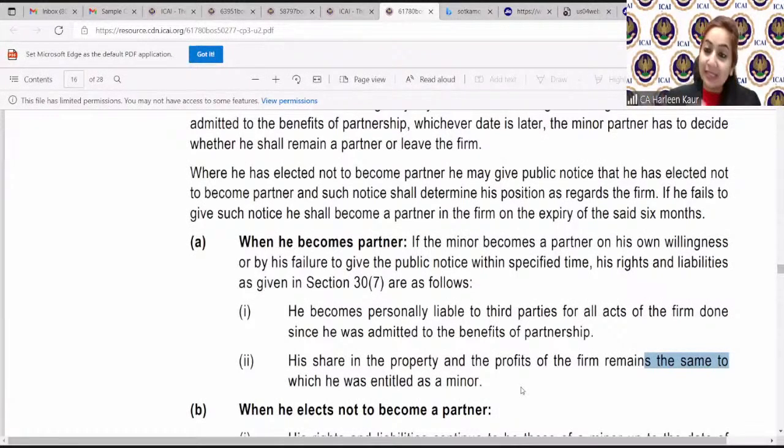Ashutosh Mishra, unanimous consent means consent of all the partners. So Shiba Khan, if there is a minor, if somebody is having a son at home and he is still not at 18 years of age, so the section 30 gives you the provision that yes, if a minor wants to become a partner, he can for the benefits of the partnership. Mushti Kumar, definitely he is not liable for any acts of the firm done, the question that you have asked. If Manisha Tehlani, if minor chooses not to become a partner, then definitely he will not be liable for the actions of the firm done after he has given the public notice.